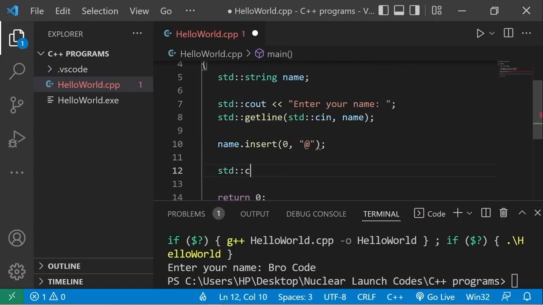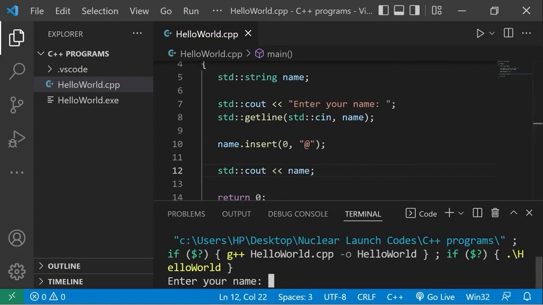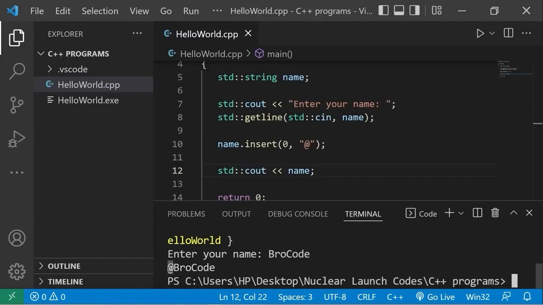Then let's display our name. Okay, so we now have the @ sign inserted at the beginning of our string. Or you could pick a different position. The index of 1 would be the second character technically. So yeah, pick a position, then you can insert a string.